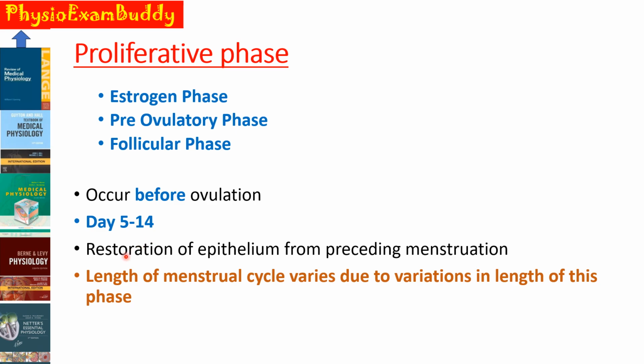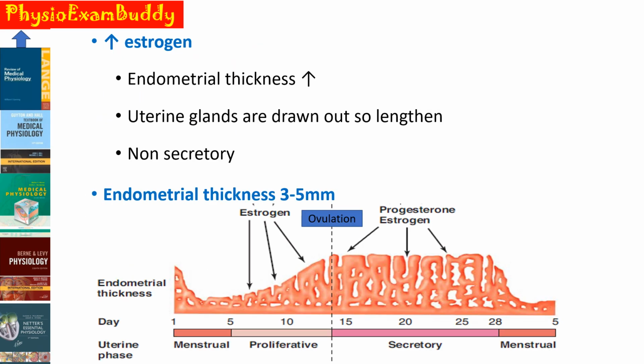During this proliferative phase, there occurs restoration of the epithelium from the preceding menstruation. And the length of the menstrual cycle varies due to variations in the length of this phase. That is, in some females, the duration ranges from 3 to 7 days. So that variation in the length is mainly due to this proliferative phase.